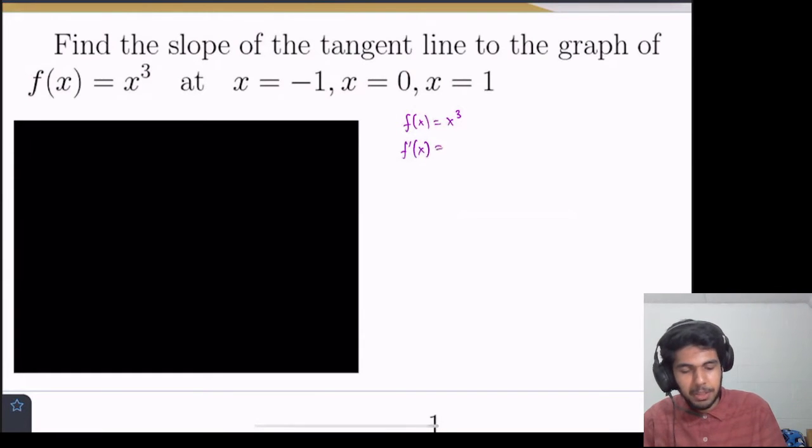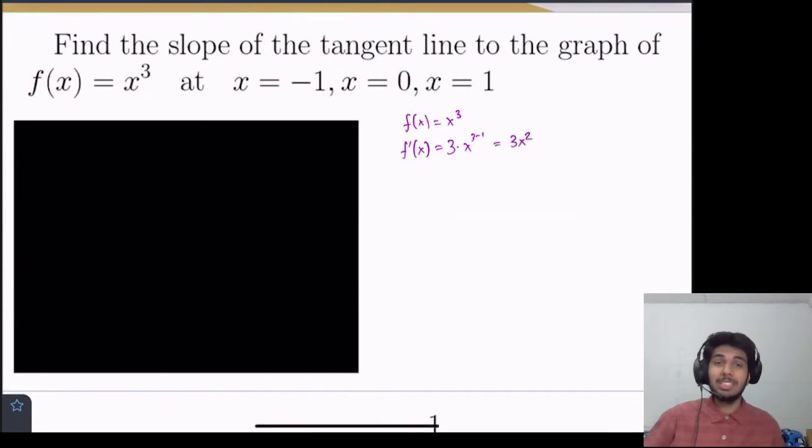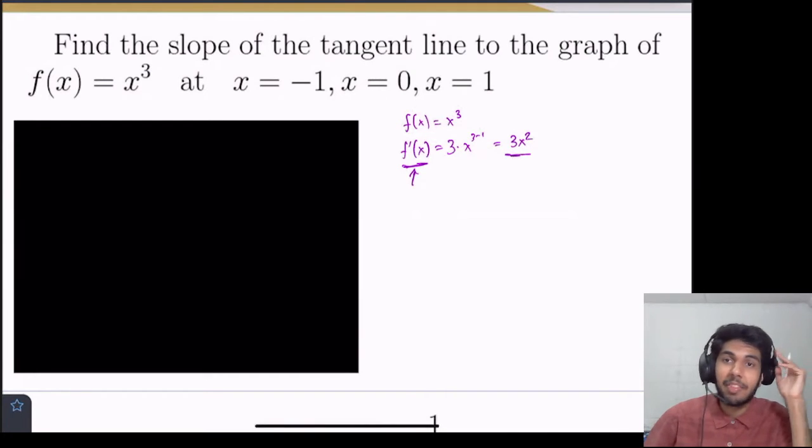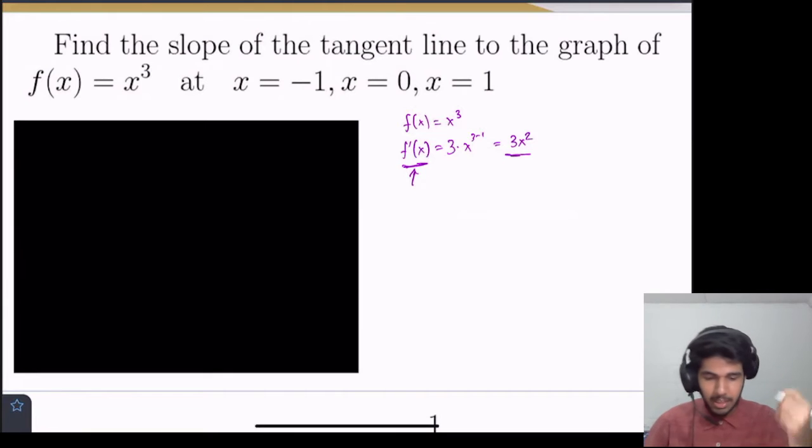So here we apply the power rule, so n times x to the n minus 1, so that's equal to 3x squared. So what does this mean? This means at some point x, if we put it into this function f prime of x, we just put the x value in there and evaluate it, this 3x squared, whatever that value is, that's the slope of the tangent line. So let's do it.